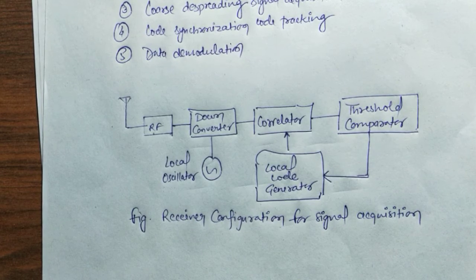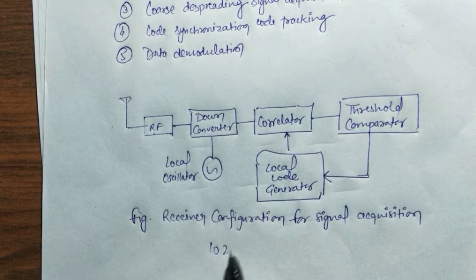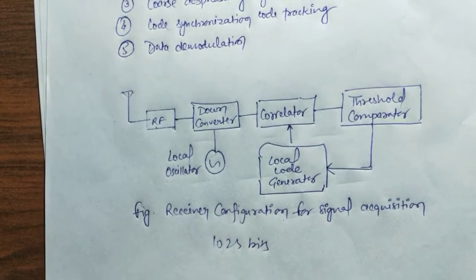So the initial search process is always a C/A code search for C/A code receivers, and usually that begins with a C/A code. C/A code means coarse acquisition code. Search for P code receivers. The initial C/A code search usually involves replicating all 1023 bits.